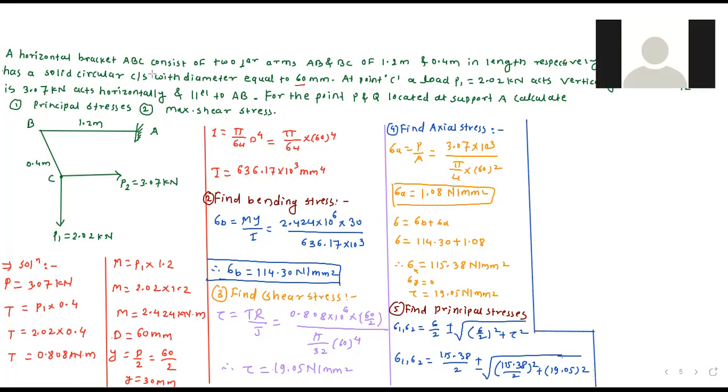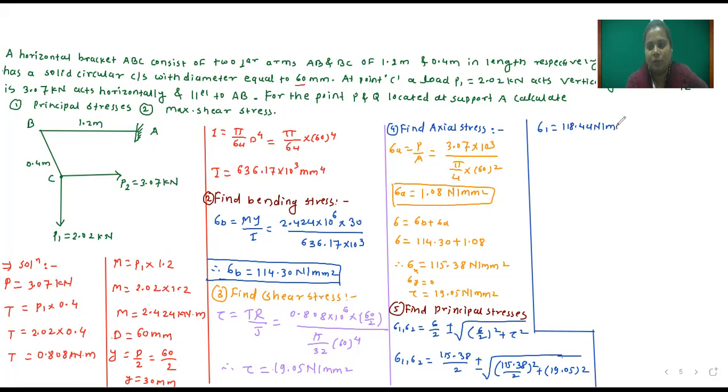118.44. Yes, sigma 1 is equal to 118.44 Newton per mm square.